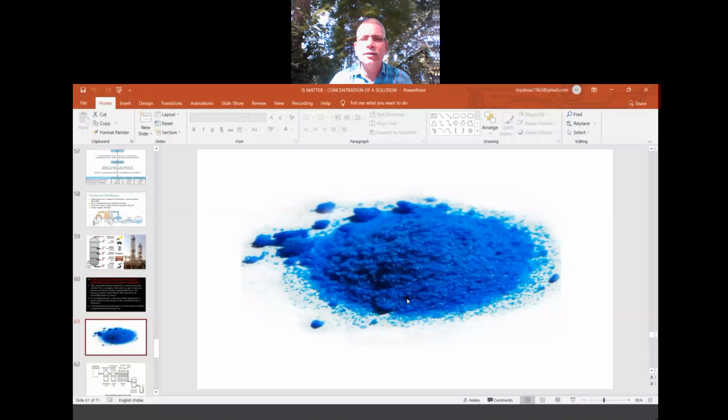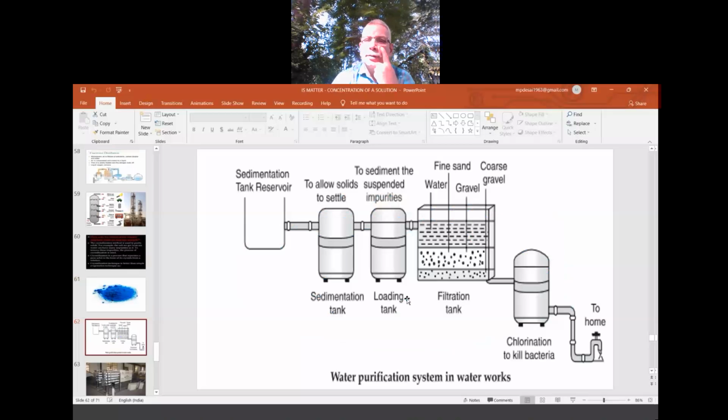Now see here, these are the separation techniques we follow for the purification of water. Water from the main tank is allowed to settle so that all the mud particles settle down. This is called decantation or sedimentation. That's why the tank is called a sedimentation tank. Here we add potash alum, or potassium aluminum sulfate, so that the particles are made heavy. So any dust or mud particles that are there will settle down.